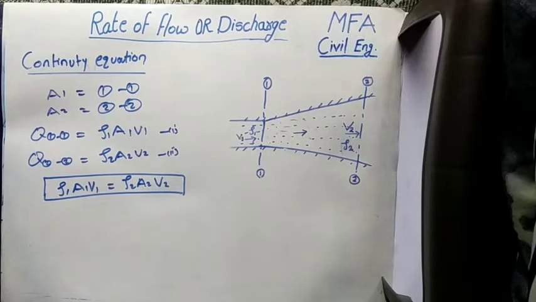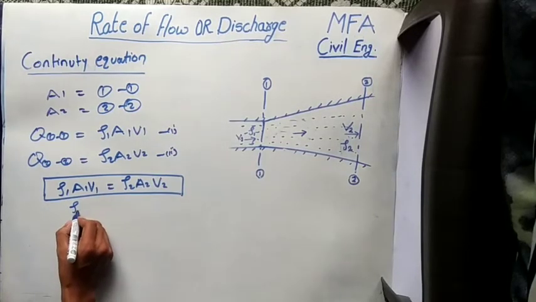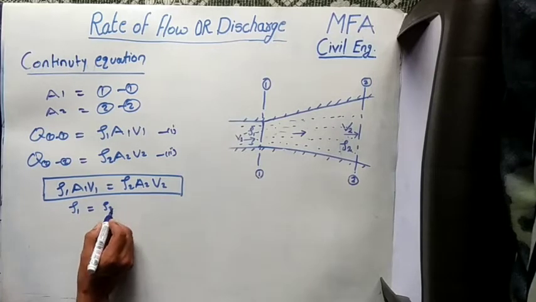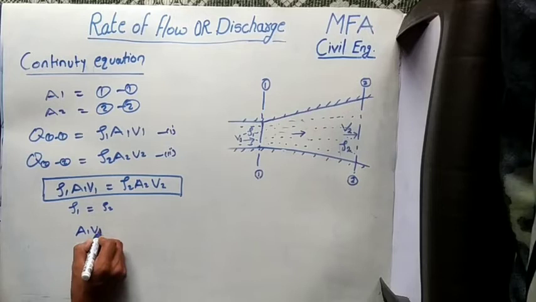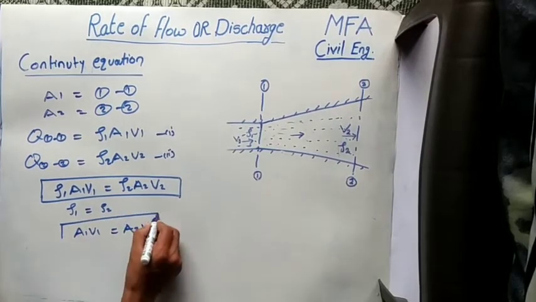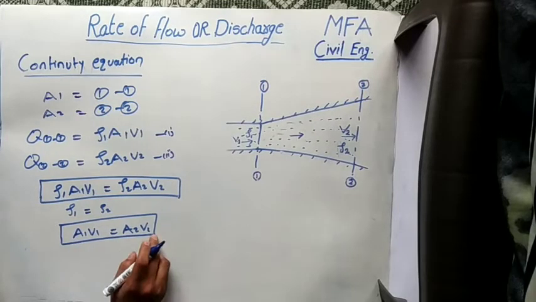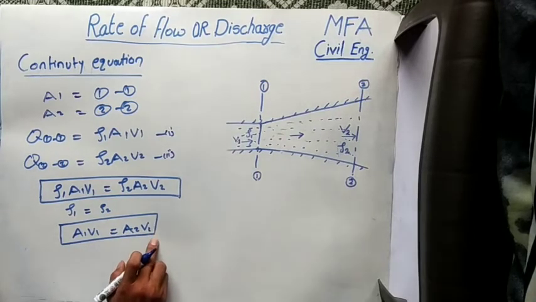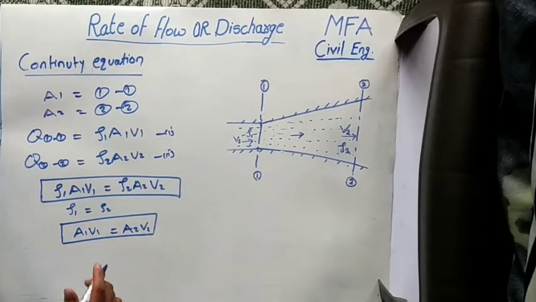For the incompressible fluid, the density remains constant throughout the same pipe. Now density 1 is equal to density 2 at any section. This equation becomes a1 v1 is equal to a2 v2. By using this equation, we can calculate a discharge value at any section in a pipe when we know the discharge value at any other section of the pipe.